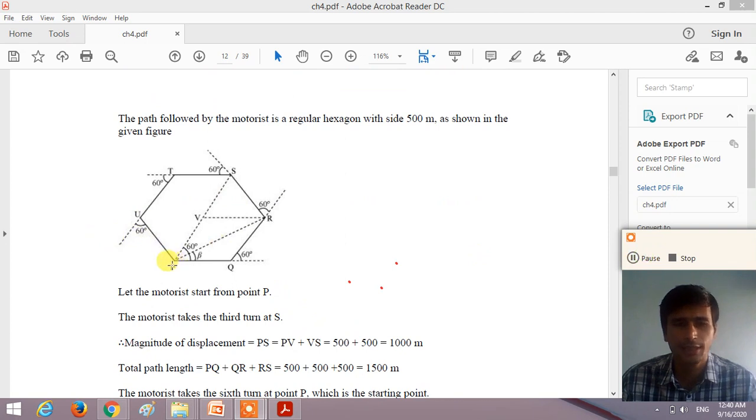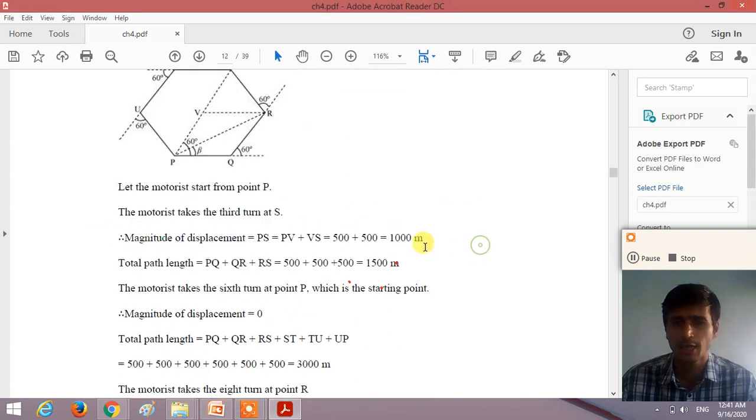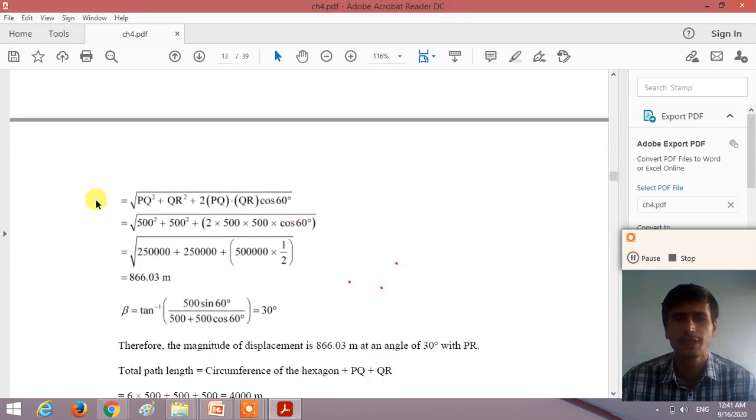Here the net displacement of the motorcyclist at the second turn at point R, PR, is calculated by the law of parallelogram. So according to the law of parallelogram, the displacement PR is equal to the square root of PQ squared plus QR squared plus 2 into PQ into QR into cos of the angle between the two vectors, which is 60 degrees.